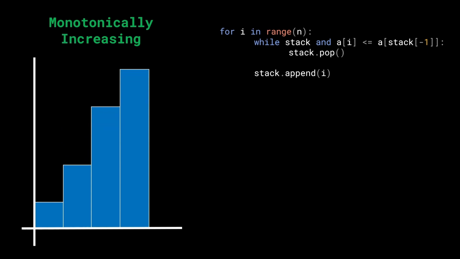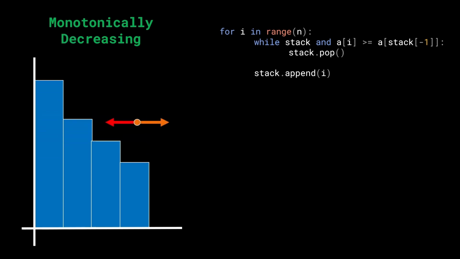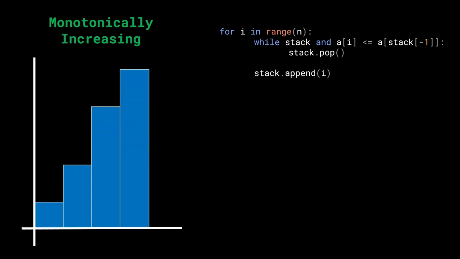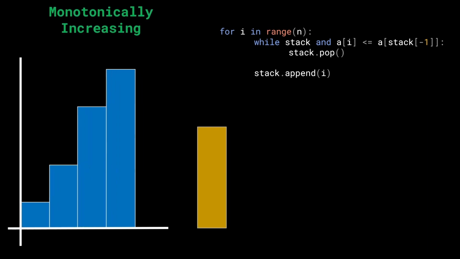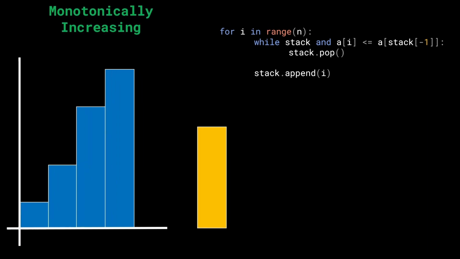All right, so again, I have to mention what we have done. I want to also focus your attention on the right hand side where we change the code a bit, because now the condition becomes less than equals to instead of greater than equals to. Anyways, now what do we do in the case of a monotonically increasing stack? Let's go ahead and run a simulation because it's going to make a lot more sense. Okay, let's say that we get an element like this. What do we do next?